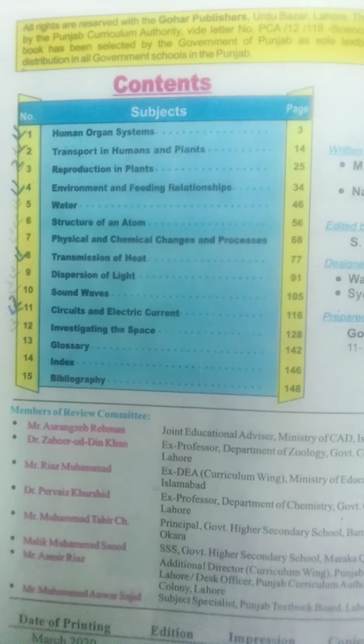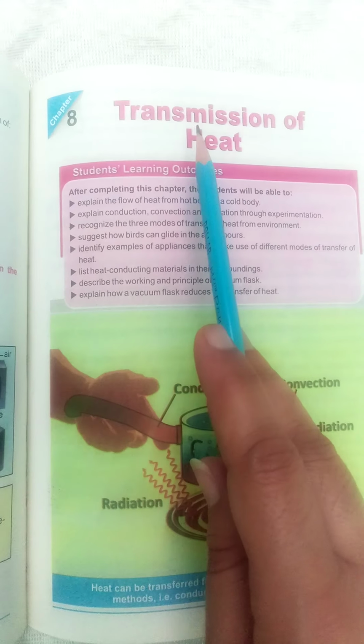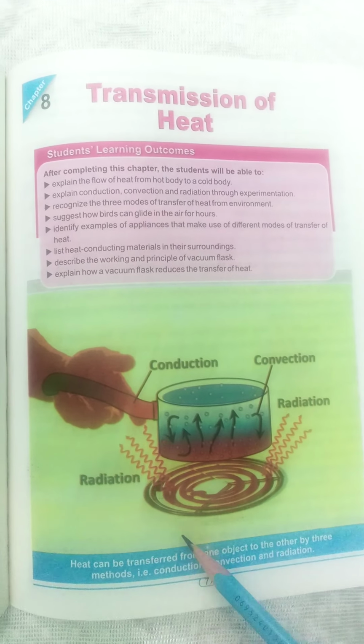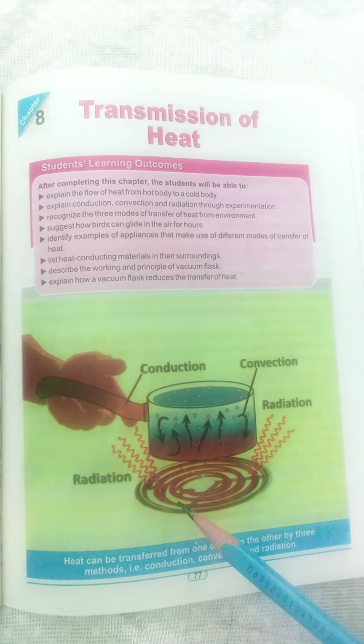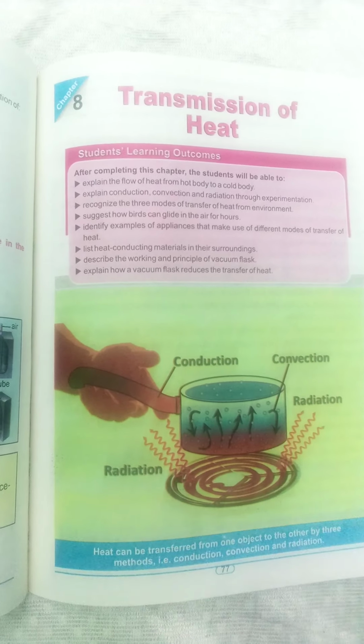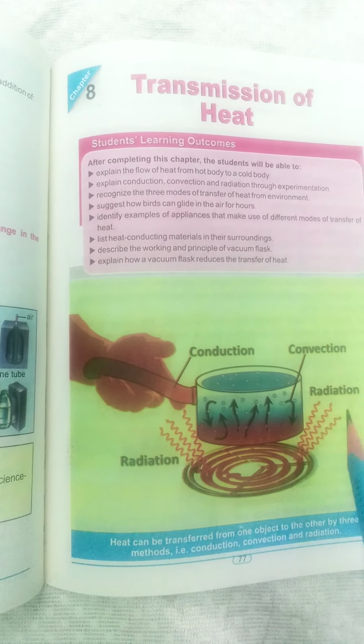Now move to page number 77. Here is page number 77, lesson 8, transmission of heat. In this we have read that there are three methods to transfer or move the heat. First one is conduction, second one is convection, and third one is radiation.